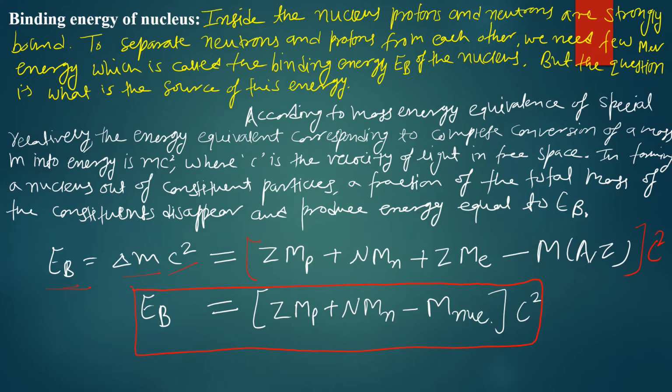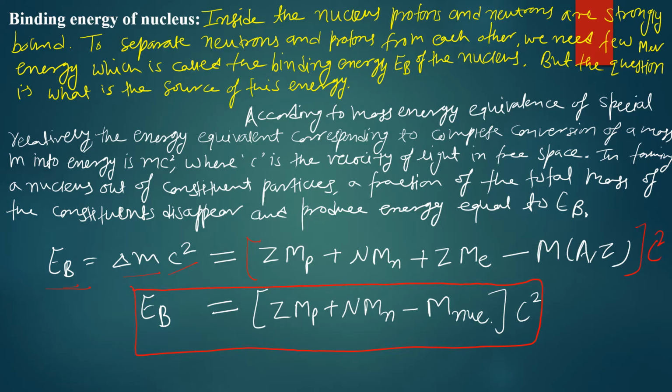Then we simplify in terms of the nucleus, and we get the formula: binding energy equals Z times M_P, the mass of the proton, plus N times M_N, which represents the total mass of the neutrons, subtracted by M_nucleus, the mass of the nucleus we are going to investigate, times c square, which gives the binding energy.